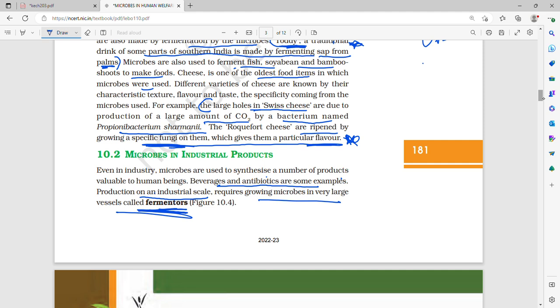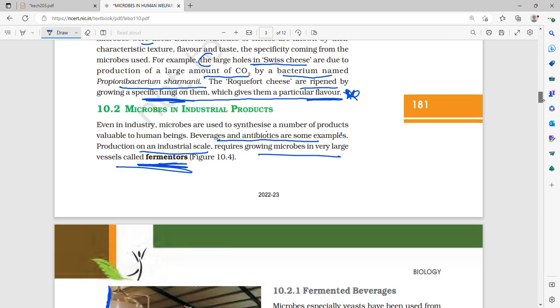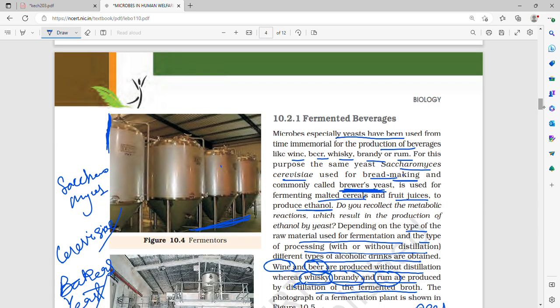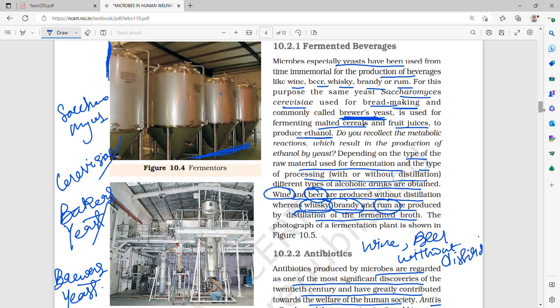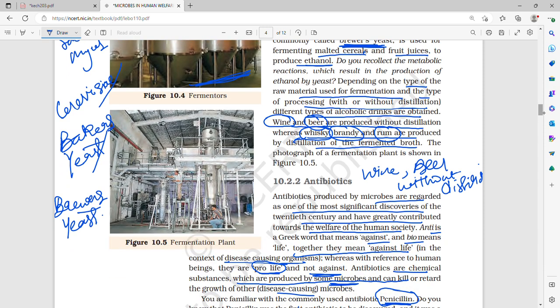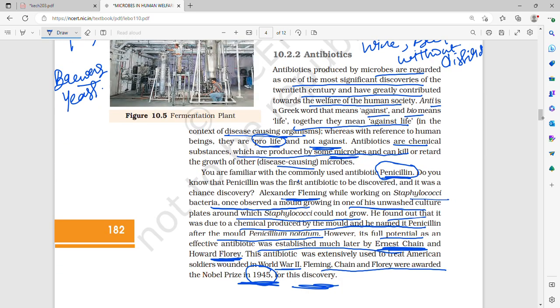Then we saw Swiss cheese made by Propionibacterium shermanii. Then we saw Roquefort cheese, which is ripened by growing a specific fungus on it. Then we saw that industrial scale beverages are produced in large vessels called fermenters, wherein Saccharomyces cerevisiae, brewer's yeast, is used. Malted beverages and fruit juices are fermented to produce ethanol. Without distillation, wine and beer can be produced, and whiskey, brandy and rum are produced with distillation of the fermented broth.